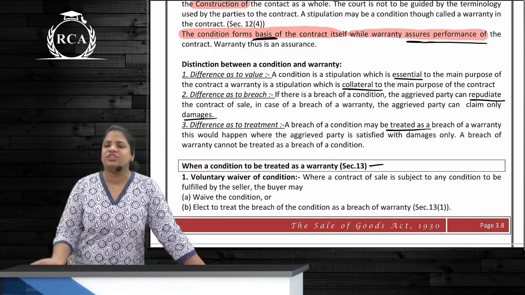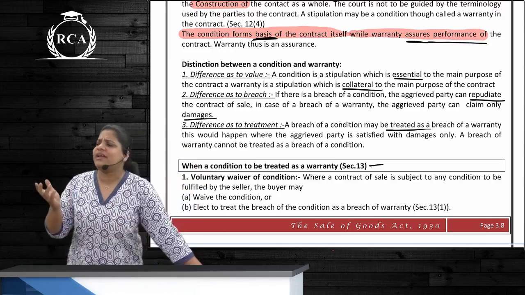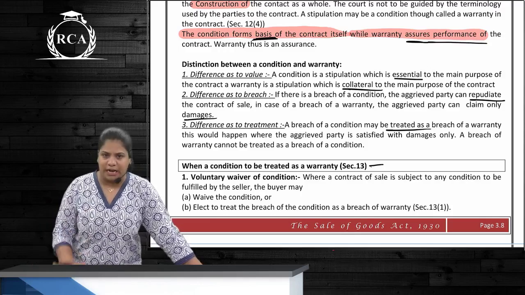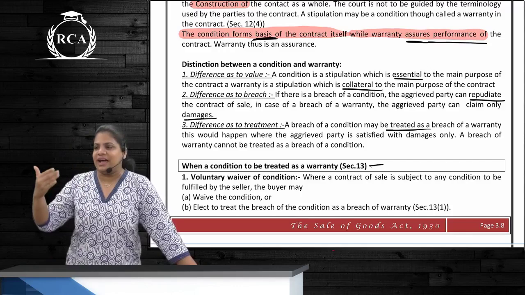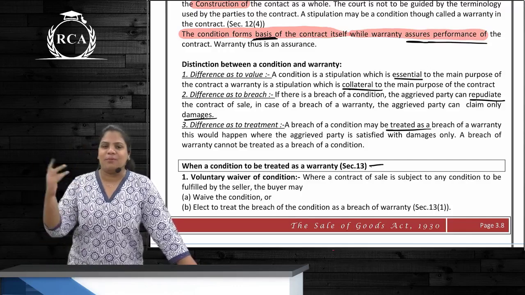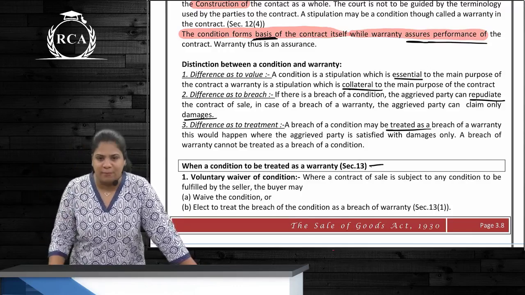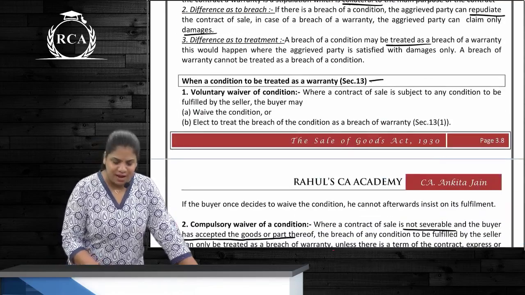So see, condition is more important, warranty is less important. Though it is important, it is still less important. A more important thing you can treat as a less important thing. Less important thing you cannot treat as a more important thing. Okay, does that apply for our preparation as well?